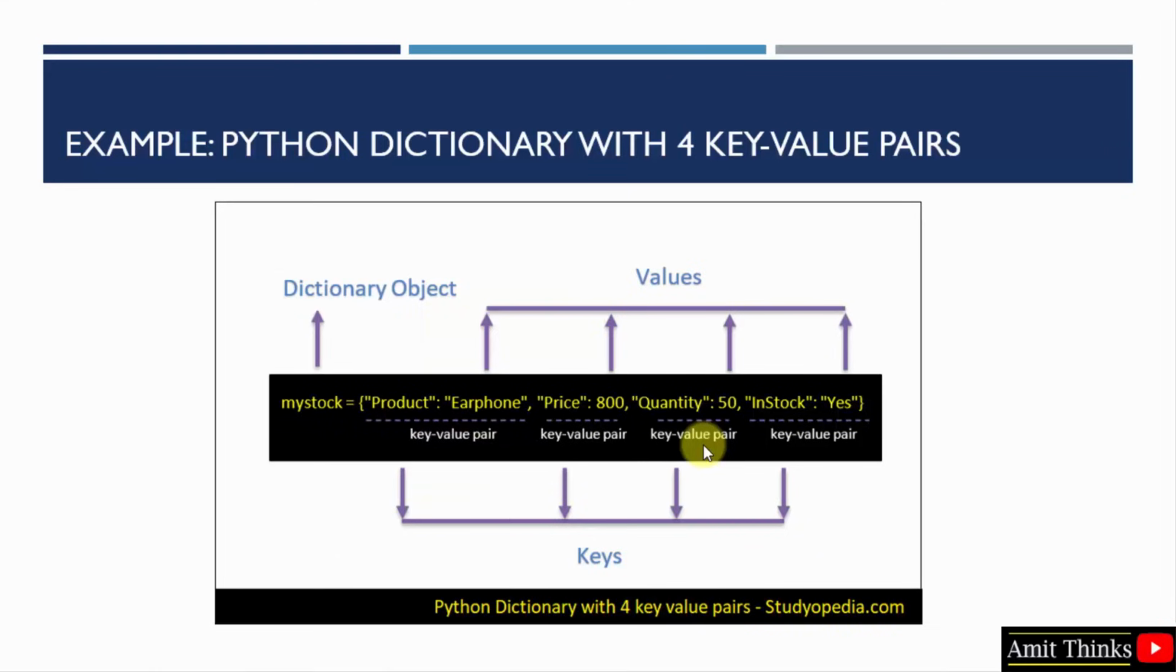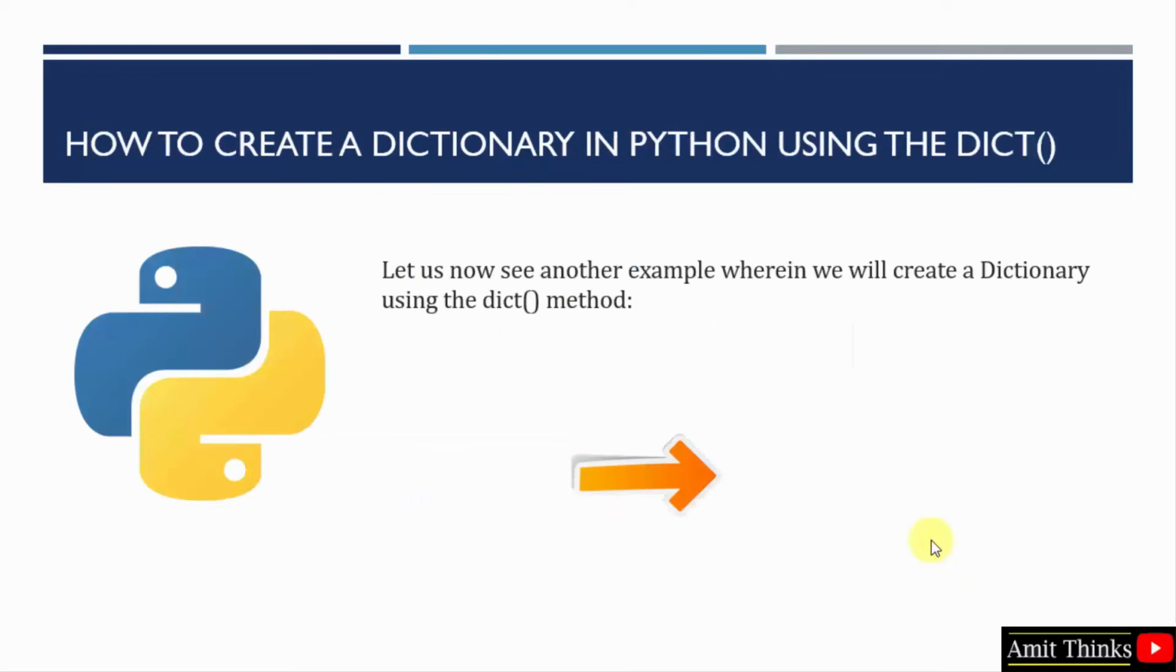Let us see another example with 4 key-value pairs. After that we will run all these live examples with all possible concepts in dictionaries. Here is a dictionary object again. We have 4 key-value pairs here. Our keys are product, price, quantity and in stock. Our values are earphone, 850 and yes here. And the same is mentioned by us. This is a Python dictionary with 4 key-value pairs. After that we will also see an example related to creating a dictionary using a built-in method.